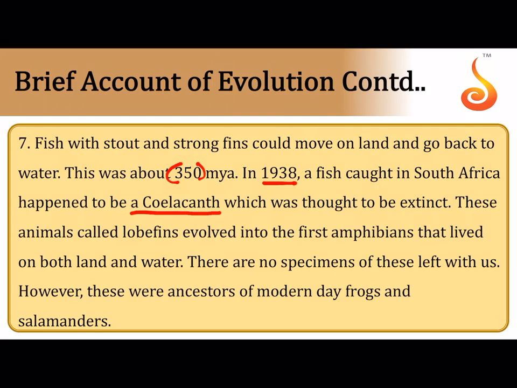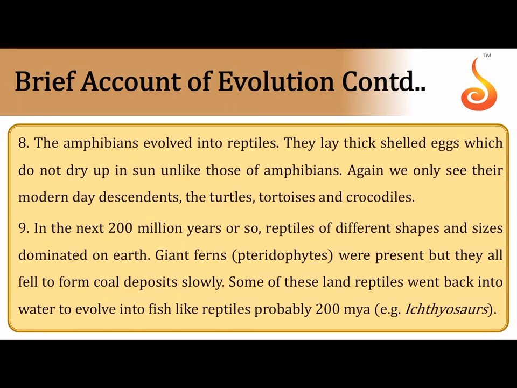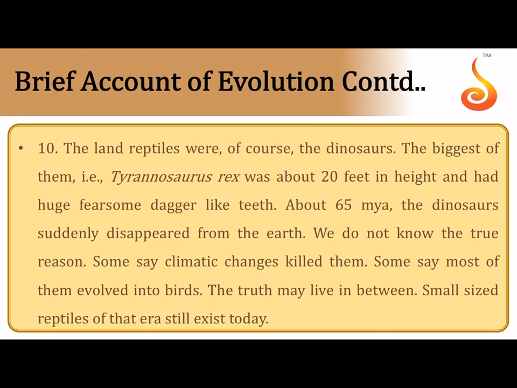And therefore these are probably the early ancestors of what we see today, that is, of both modern day frogs and salamanders. And then we have the amphibians that became reptiles, such as turtles, crocodiles and tortoises. Reptiles became so dominant and so varied in their shapes and sizes that they became the dominant organisms on this planet. And then came giant ferns which were buried into the earth's crust, and which have formed the coal deposits we are reaping the benefits of today. And then there came fish-like reptiles called ichthyosaurs by 200 million years ago.